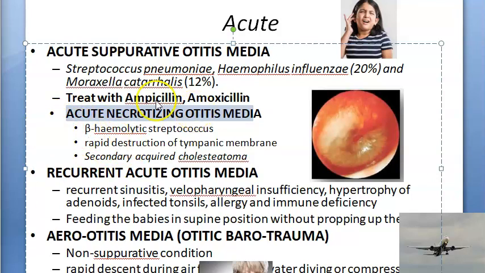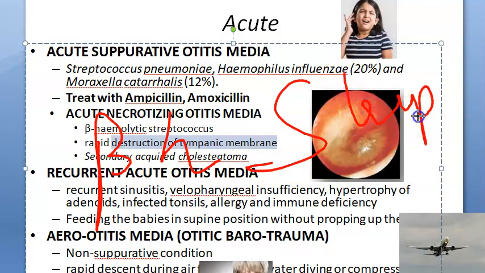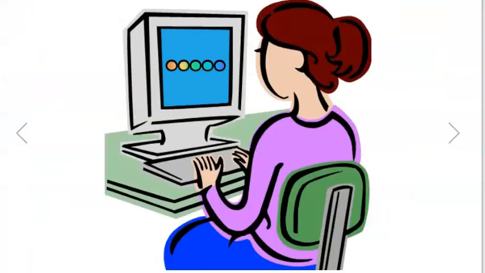So there is a rapid destruction of the whole of the tympanic membrane. So that is acute necrotizing otitis media. What do you have to blame here? Beta hemolytic streptococcus. Remember, in ENT, the first thing you blame is always streptococcus, it looks like. Ear is paining, what is there inside the ear? Streptococcus bacteria. So shall we continue?